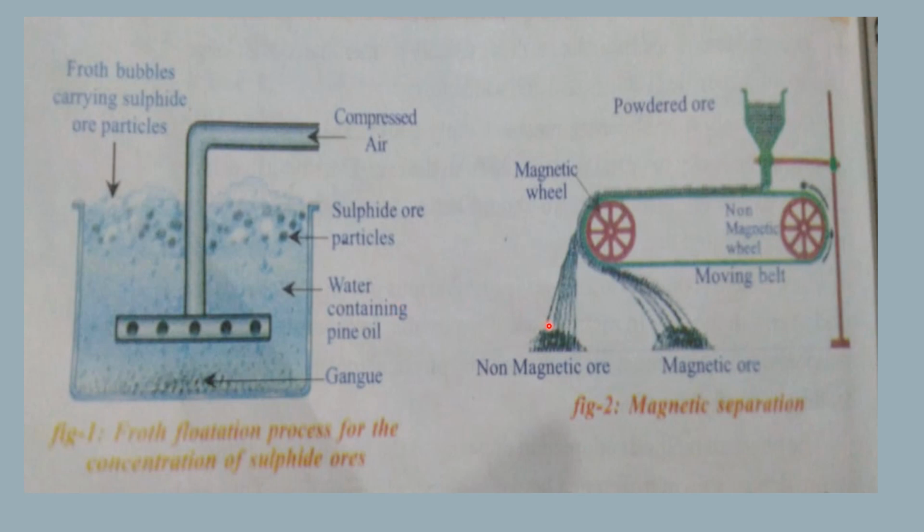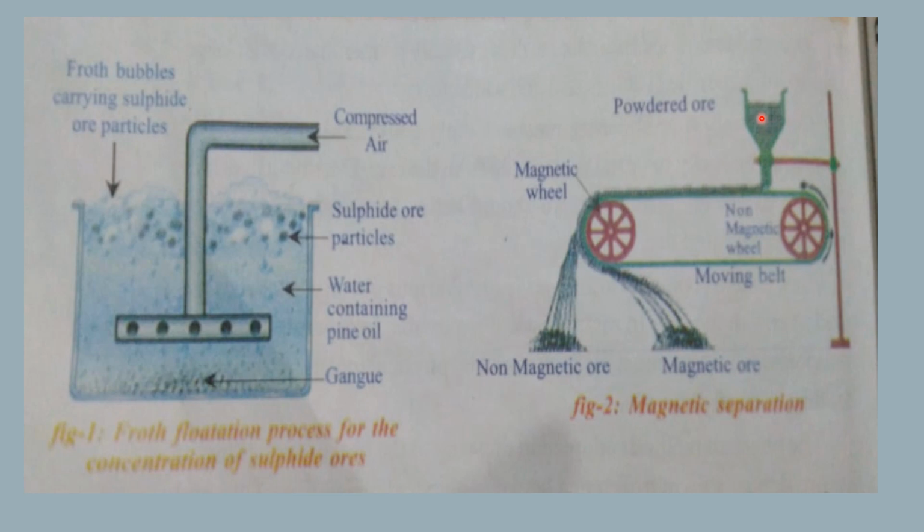The next is the magnetic separation process. You can see that here there are two wheels, in which one is a magnetic wheel and the other one is a non-magnetic wheel, and this is connected to a funnel in which powdered ore particles are placed.